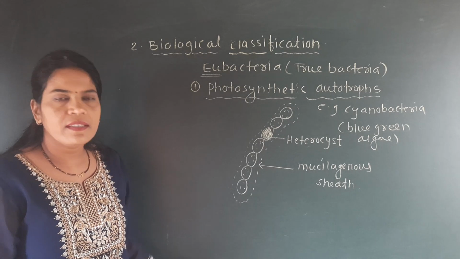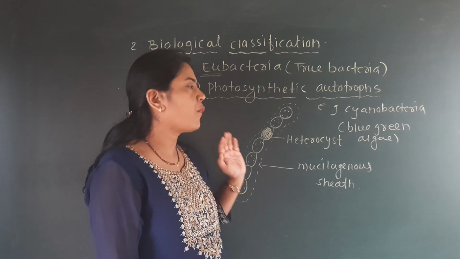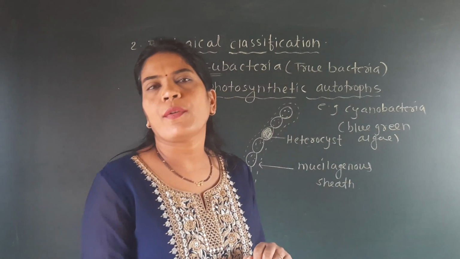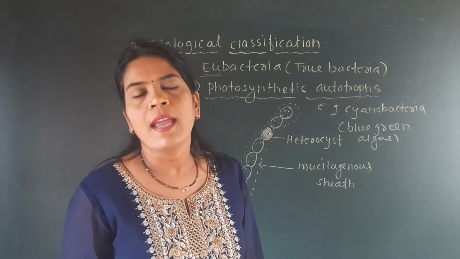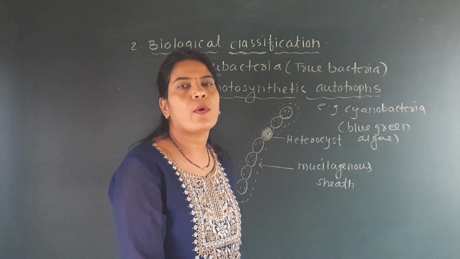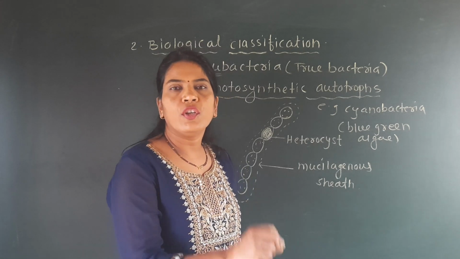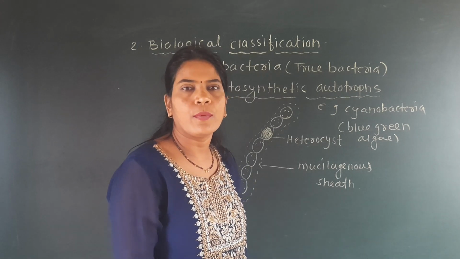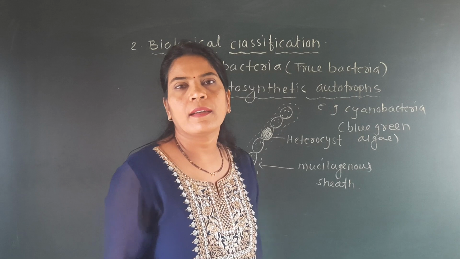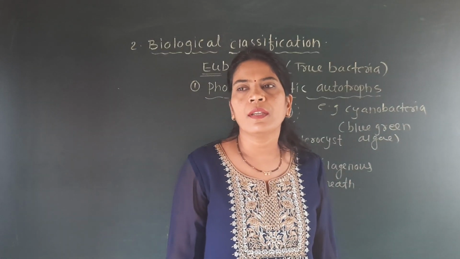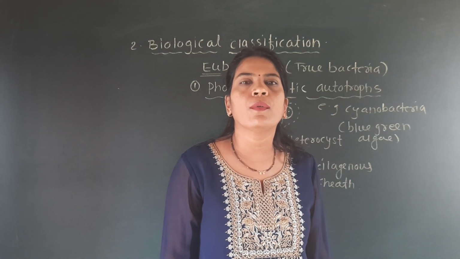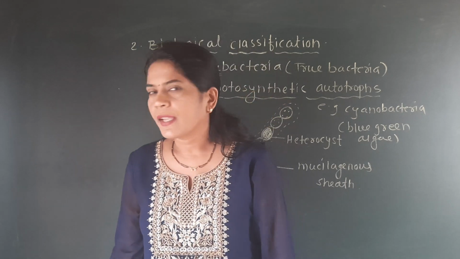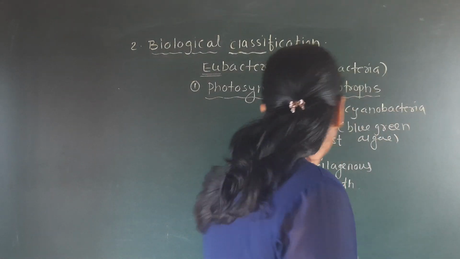Now we will discuss the characteristics of this photosynthetic autotroph, that means the blue-green algae, and those characters are very important from the NEET point of view. So we will see which are those characteristics.